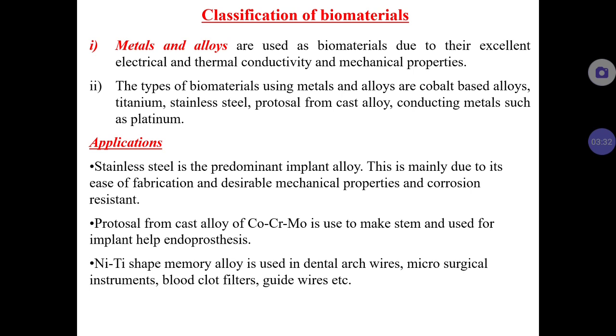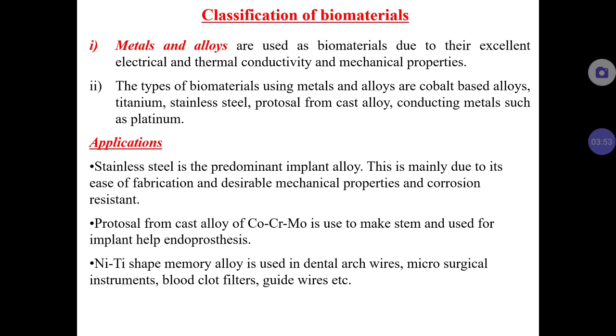Only certain metals can be used. The most tolerable metal is platinum. Next to platinum is gold. That's why ornaments are made out of gold and platinum, because those two are the best biocompatible materials.